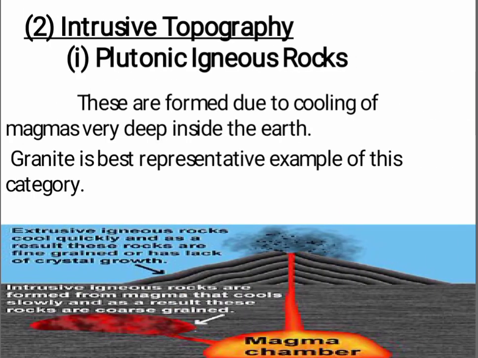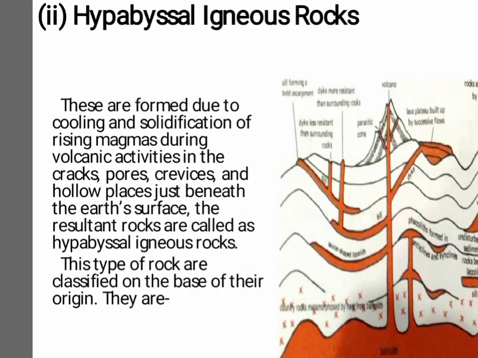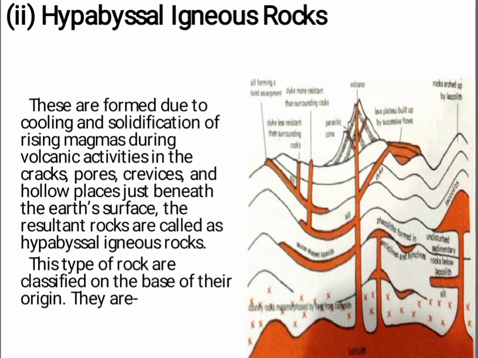Now come on to the intrusive topography. The first intrusive topography is plutonic igneous rock. These are formed due to cooling of magmas very deep inside the earth. Granite is the best representative example of this category. And the second is hypabyssal igneous rocks.